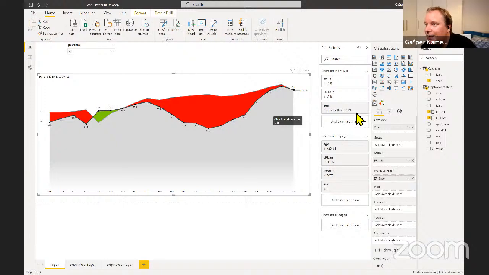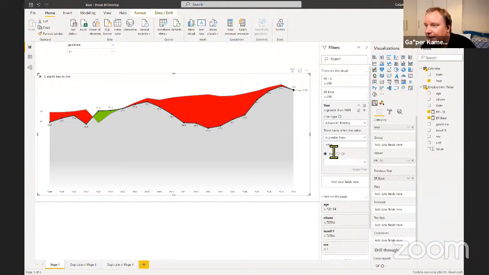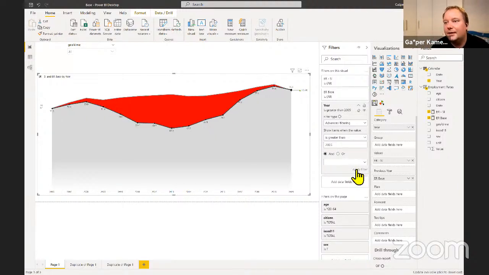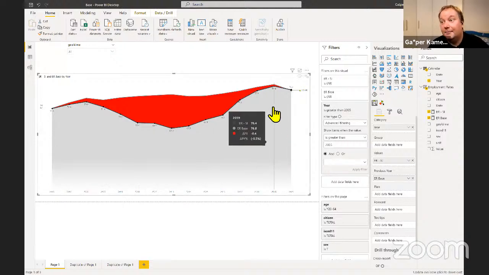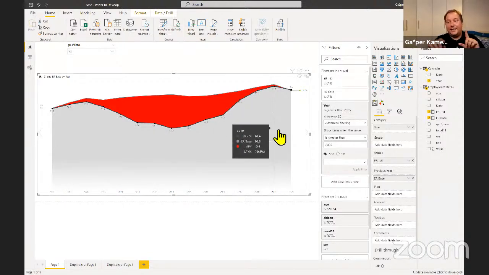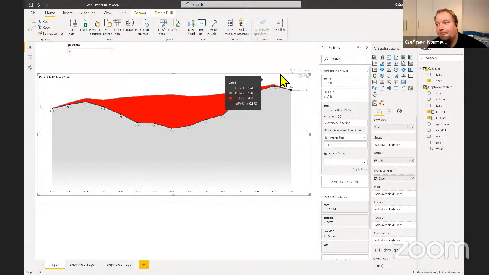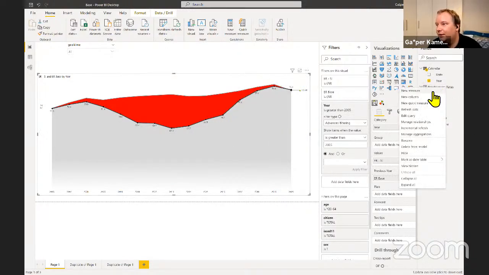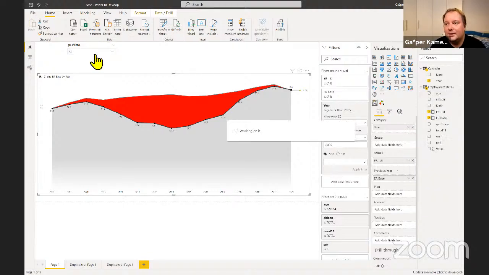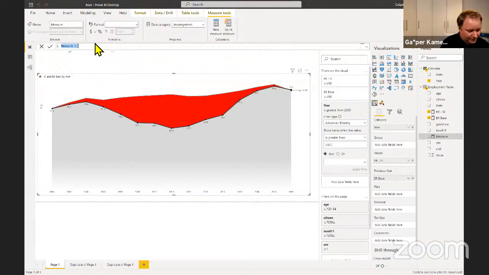I'm going to say the year should be greater than 2005 and apply this. All right, so I only have the last few years, but now I'm going to say, and now show me on the same chart, show me the data for a decade ago, just for Slovenia. Right? So I'm going to go new measure. And I'm going to say, so employment rates, this will be Slovenia. And this would usually be previous year, but now it's going to be previous decade.